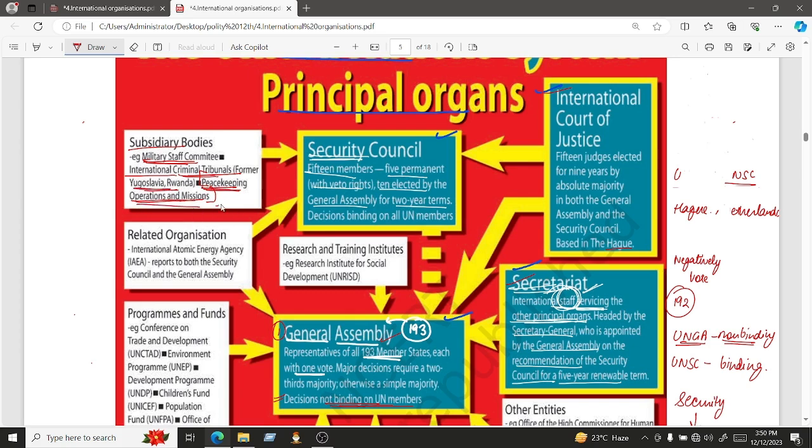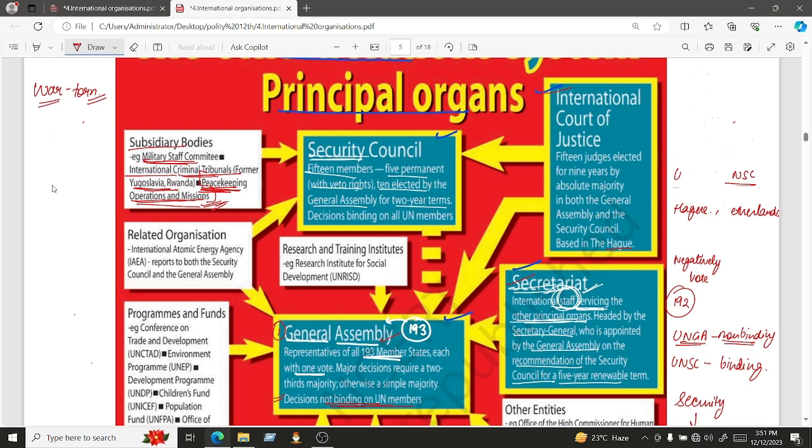So you will read about this in the next lectures, but let me just explain. Suppose there are some war-torn regions. To assist the humans on the ground level, this peacekeeping commission was established. Basically all the members of the United Nations will send their representatives into these peacekeeping missions, and they will be working on the ground level in the war-torn areas to provide humanitarian aid to the people who are affected by these wars.